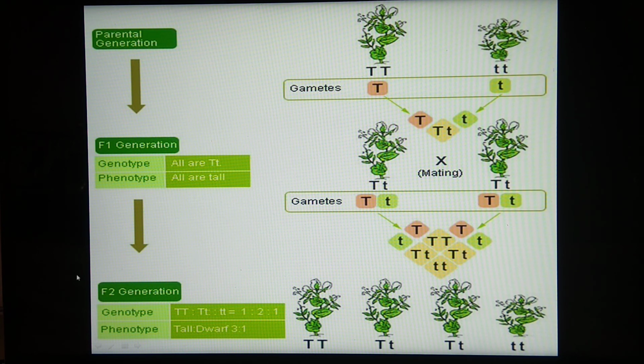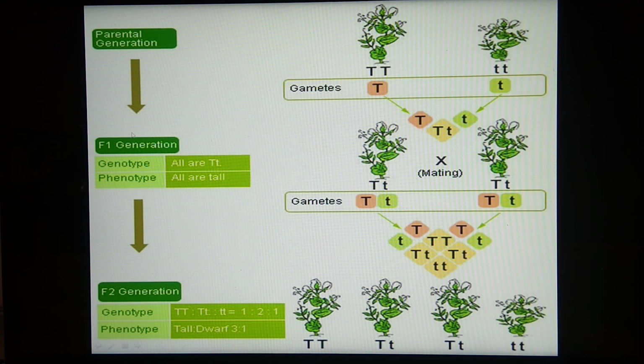So what we have studied here, F1 generation. What is the meaning of F1 generation? It is the first filial generation and consists of all offspring produced from the parental cross. We have seen here the F2 generation. It is the second generation produced by selfing of F1 generation offspring.